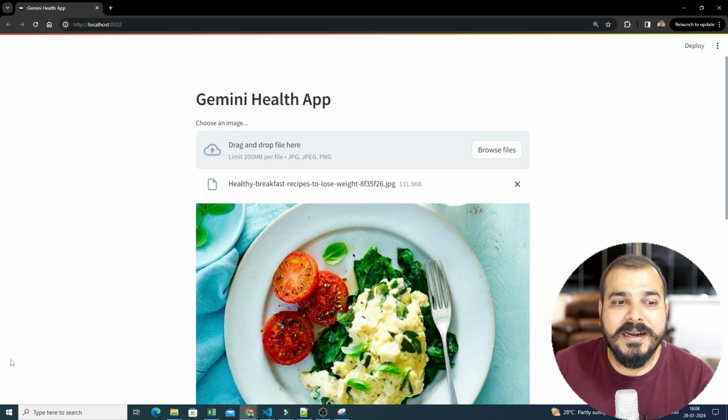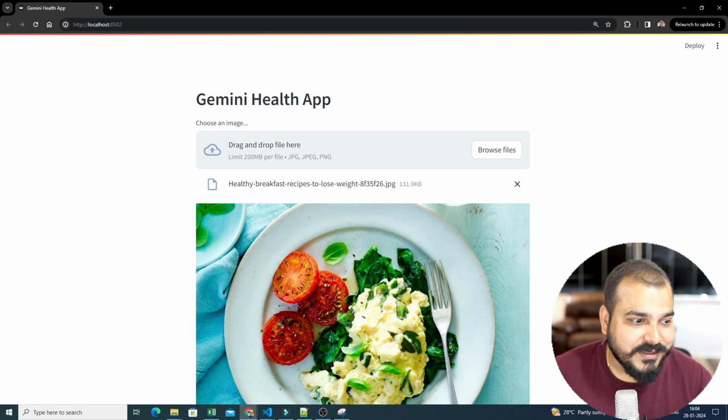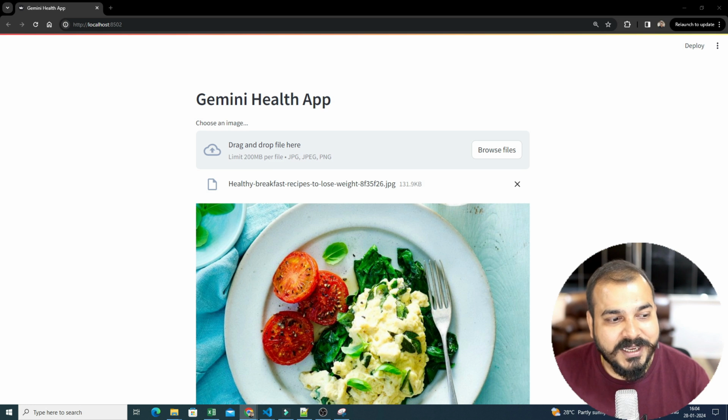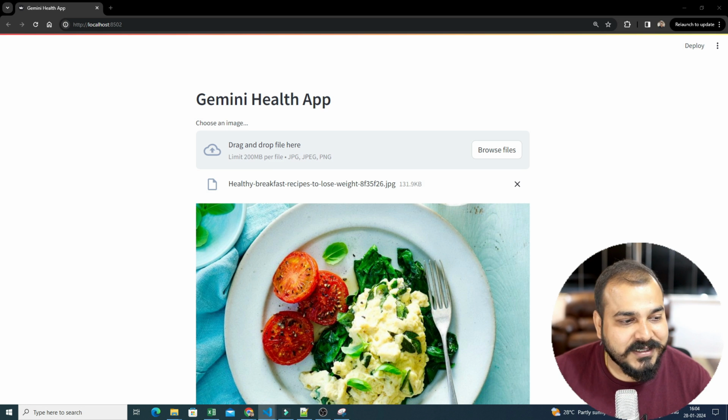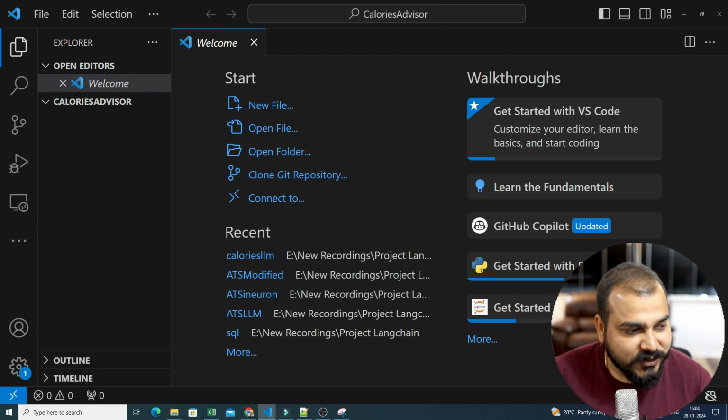So we will go ahead and try to implement this entire app. It will be fun together when we implement this, because I'm going to do it completely from scratch. So let's go ahead and start this specific application, and let's see what all things we can basically implement in this, right? And again, as usual, I will start with my VS Code.